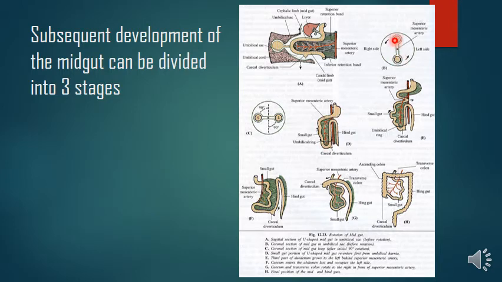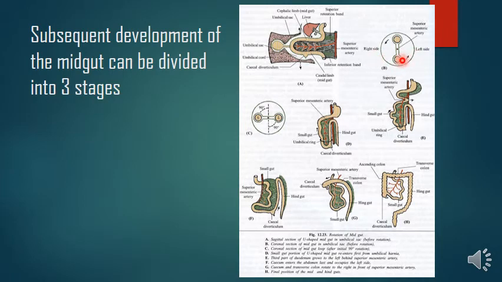Or if you just see, this is the cephalic limb and this is the caudal limb, or pre-arterial and post-arterial segments of the midgut, right? So this cephalic limb turns downwards, okay, and then what happens, because it is turning downwards, this caudal limb has to turn upwards.